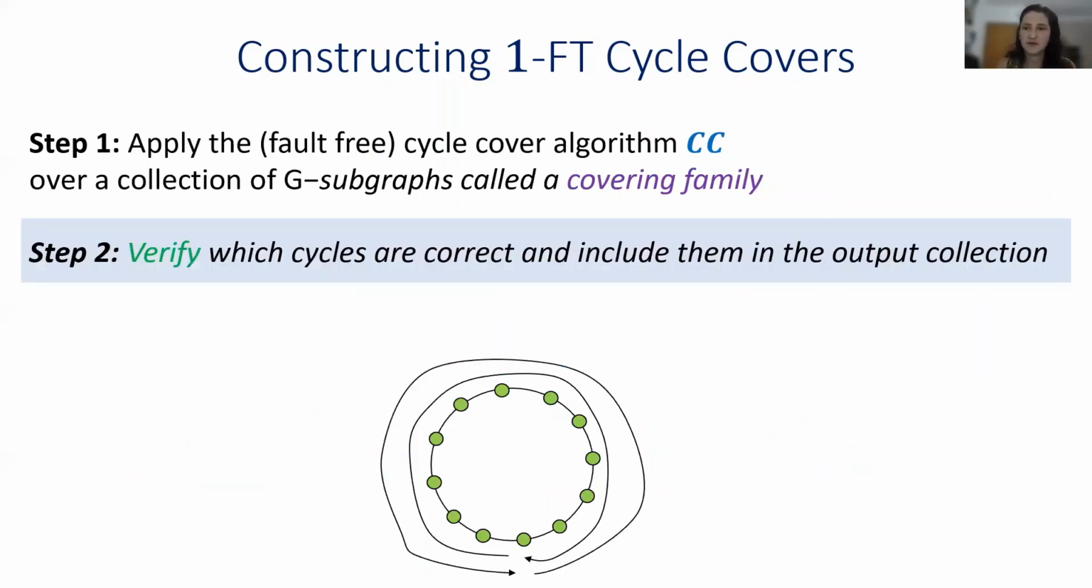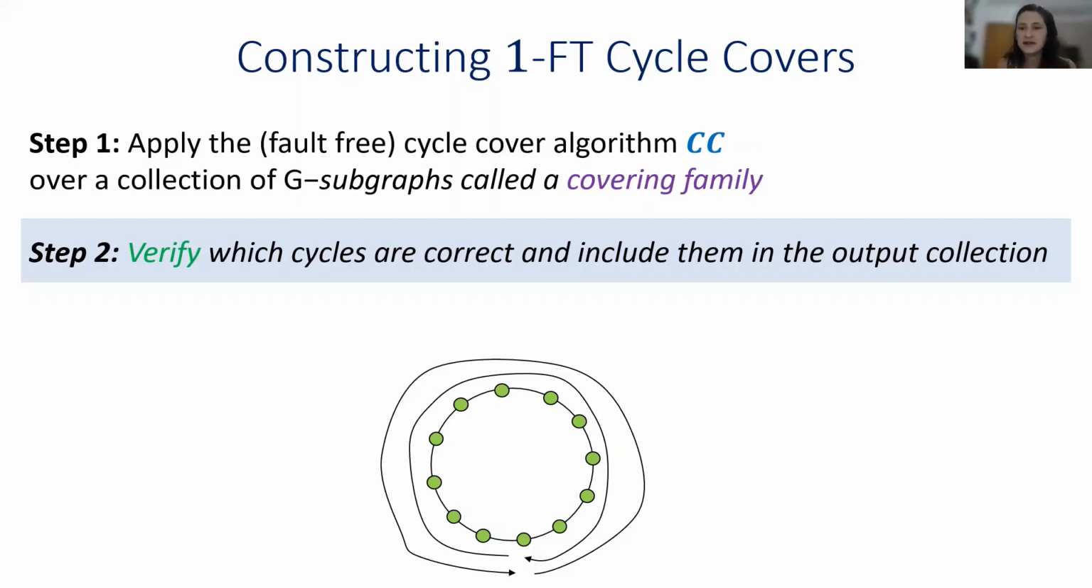Therefore, in the second step of our algorithm, we apply a verification procedure on the cycles that we obtained in step 1 in order to verify which cycles are indeed legal cycles in G with the length and the congestion that we want. And the verification is done by propagating certain messages in both directions of every potential cycle. And this step is the most technical part of our algorithm because, intuitively, the adversarial edge might manipulate and corrupt also the verification messages. So we needed to handle this.